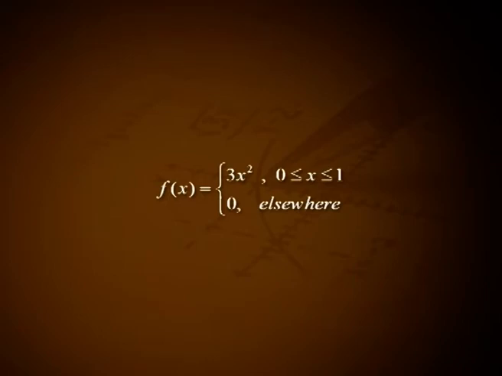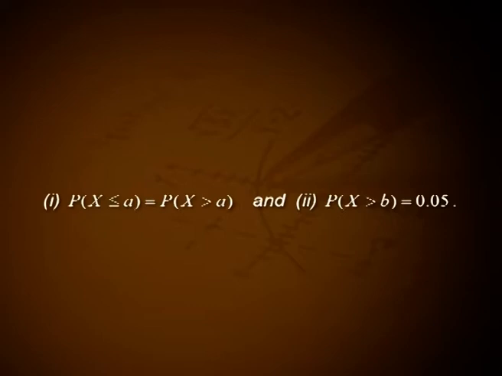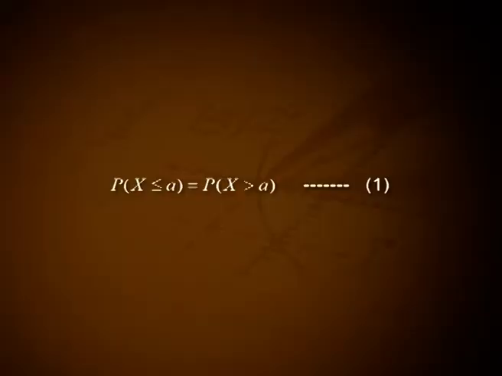3. The PDF of a continuous random variable x is given by f of x is equal to 3x square for 0 less than or equal to x less than or equal to 1 and equal to 0 elsewhere. Find the value of a and b such that number 1, P of x less than or equal to a is equal to P of x greater than a, and number 2, P of x greater than b equal to 0.05. Solution. Given P of x less than or equal to a is equal to P of x greater than a, let it be number 1.